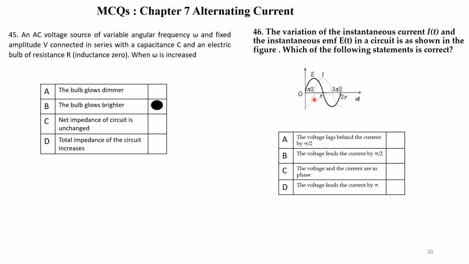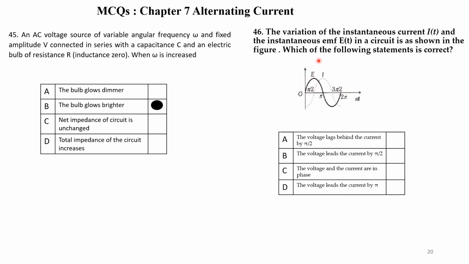Whereas the instantaneous EMF starts at 0. It increases first, reaches maximum and then starts decreasing, but is still positive. Up to pi, it is positive. After pi, it is a negative waveform. So it becomes negative maximum here and again becomes 0 at this point. This is the instantaneous waveform of E and the current.